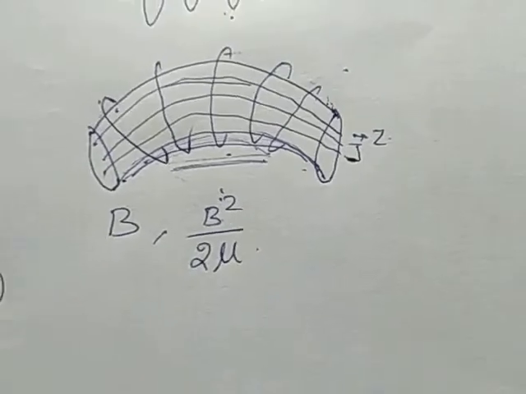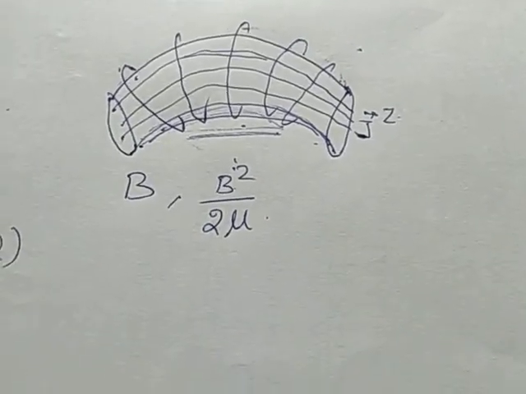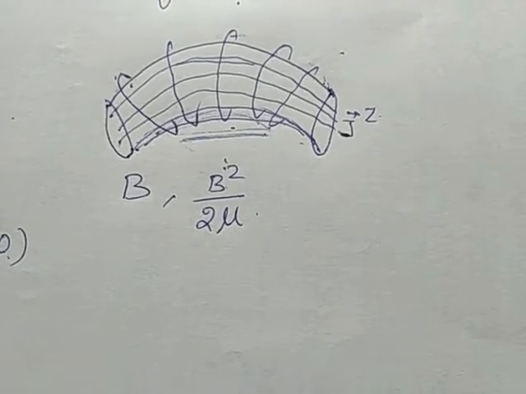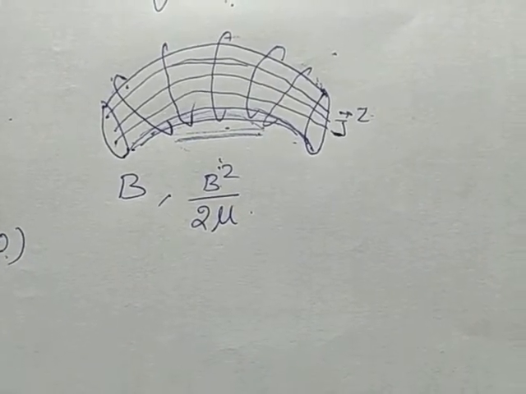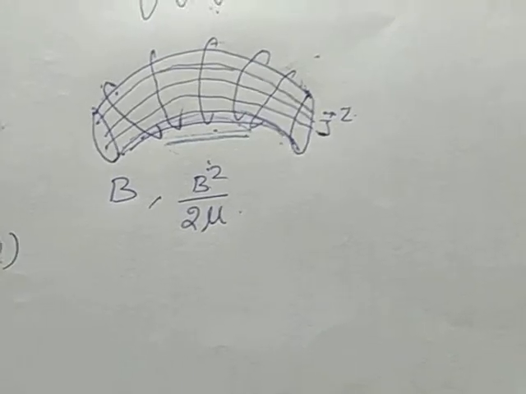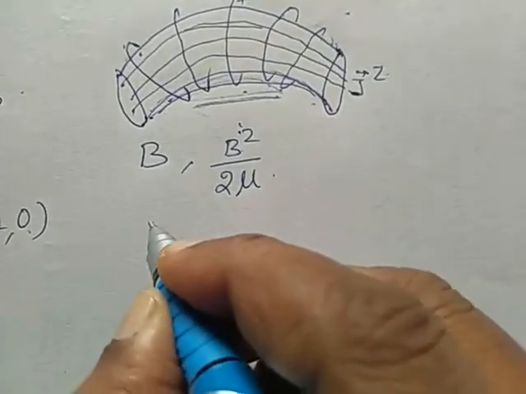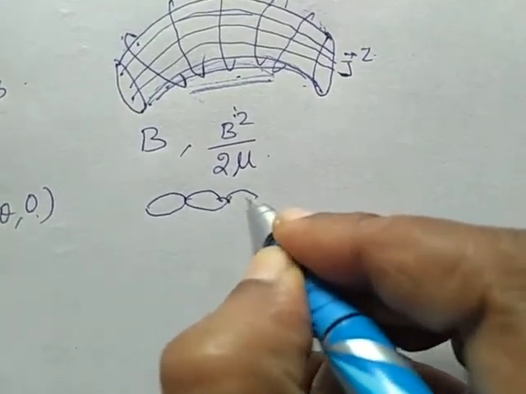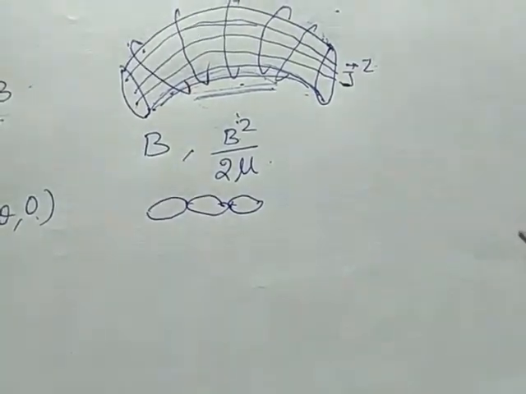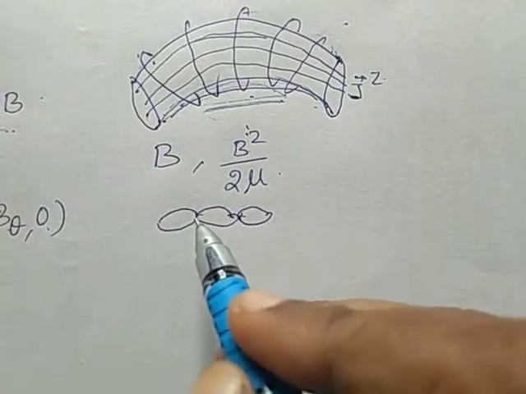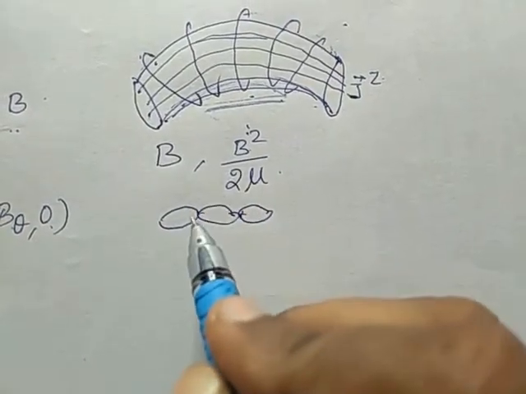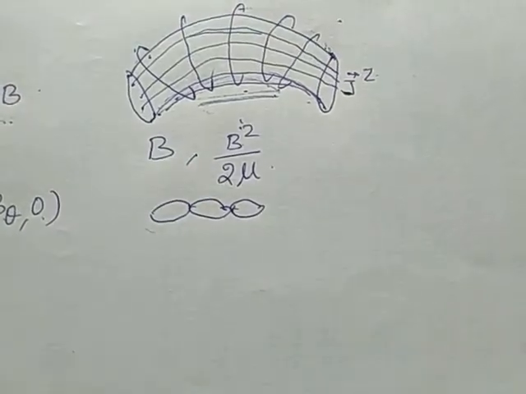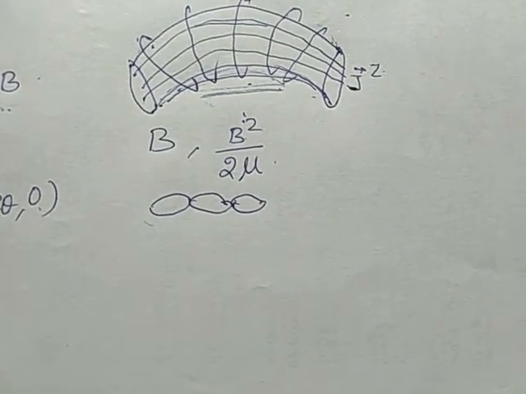Another type of instability is sausage mode instability. When we hear the word sausage, it is an eatable which is of the form like this. After disturbance, our magnetic field is going to form in this form, therefore it is known as sausage mode instability.